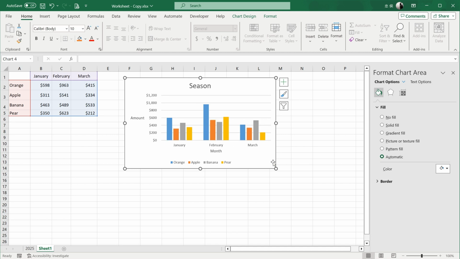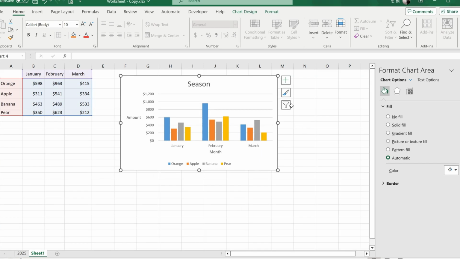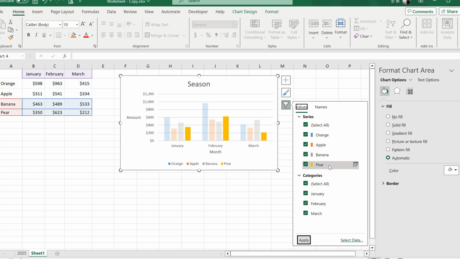In Excel 2013 and later, there is a Data Filters feature on the chart's right. If you want to temporarily hide a month's data or a product, for example, click the Filters button. Then uncheck what you want to hide and hit Apply at the bottom. This easily simplifies the current chart.